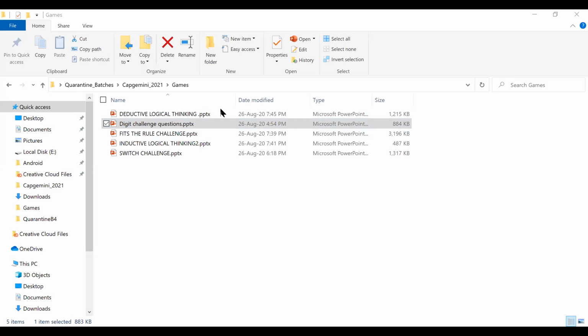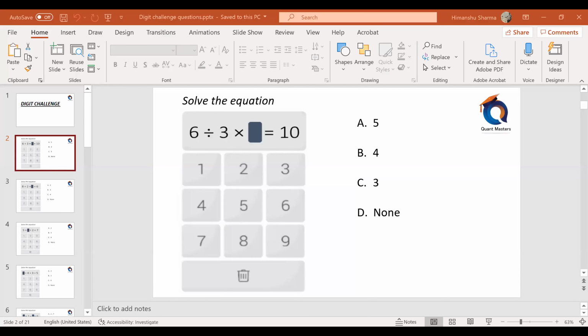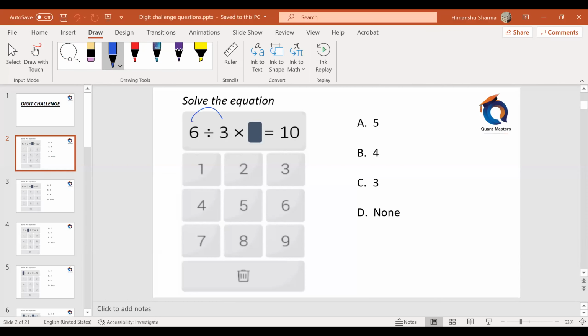Okay. Thank you. Okay, digit challenge. All of you, 6 divided by 3 into what is 10? PPT not visible. 1 second. Now is it visible? Rohit, visible now? Okay, super. 6 by 3 into what is 10? 6 by 3 is 2. 2 into what is 10, sir? 2 into 5. Answer is option A.